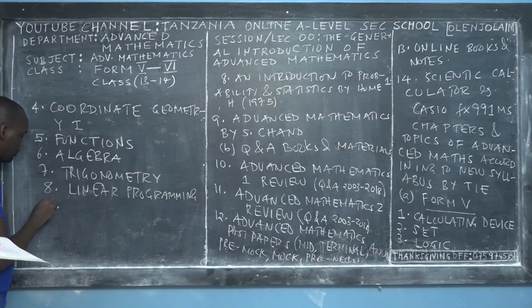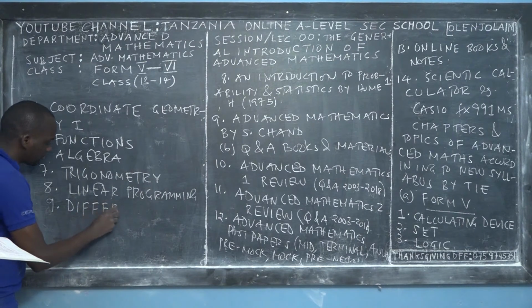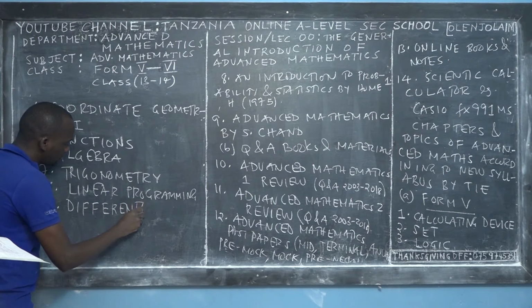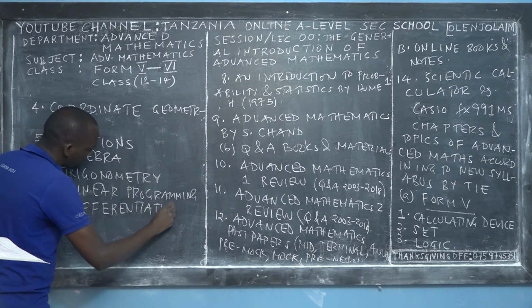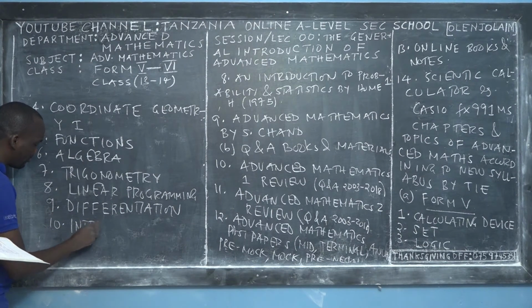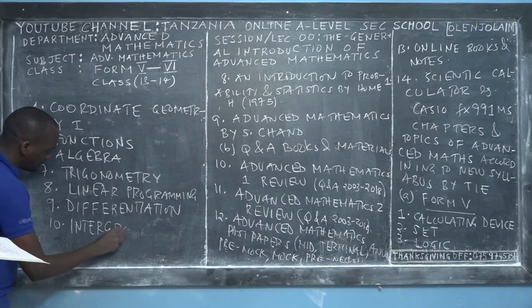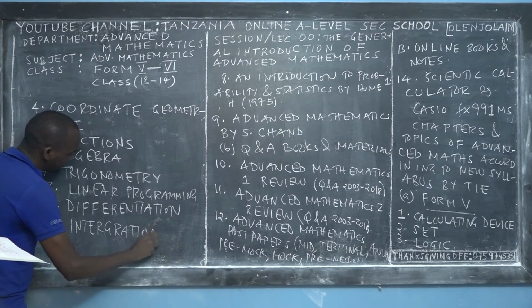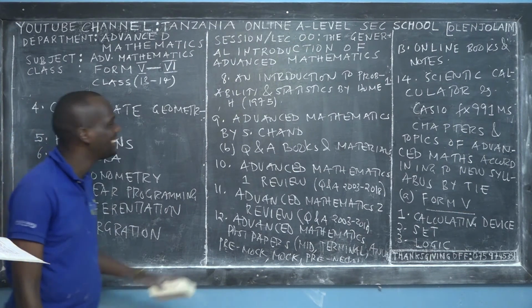The ninth topic for Form 5 is called the differentiation. And the 10th topic, the last one, the father of all the topics, is called the integration. See the beauty of mathematics?